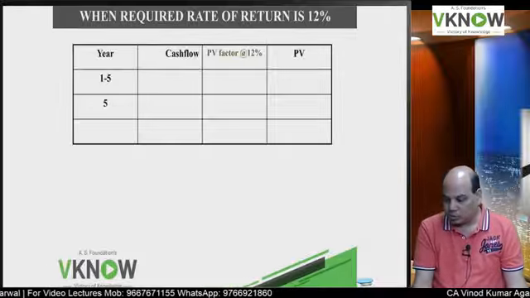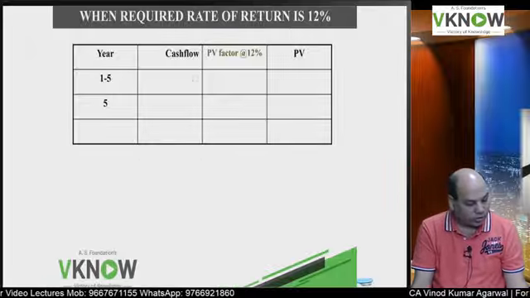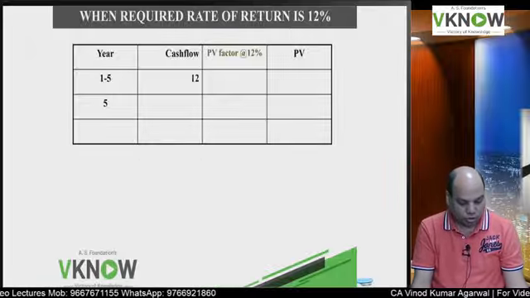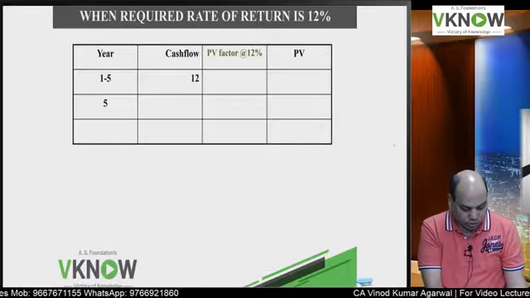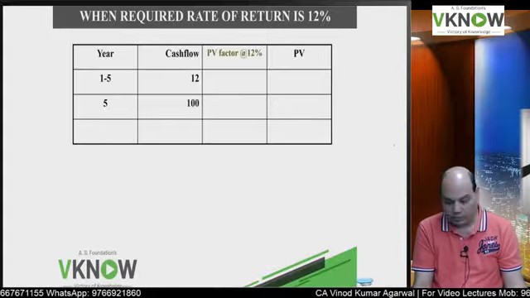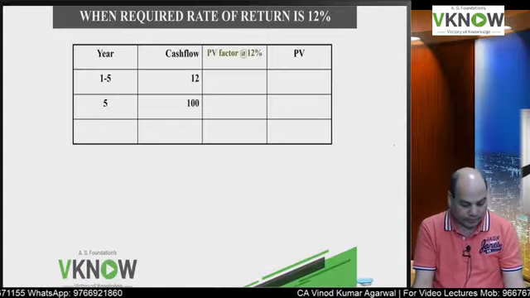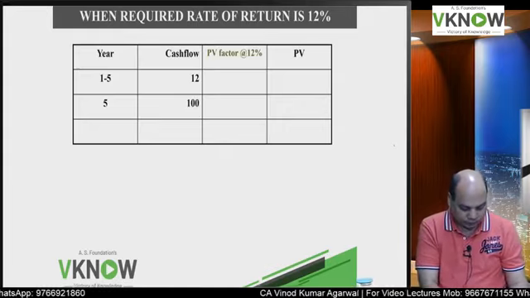So how much cash flow you will generate in first 5 years? Each year you multiply 12% of 100. 12% of 100 is how much? 12% of 100 is 12 rupees. In the last year you will get 100 rupees. 5th year you will get 100 rupees.